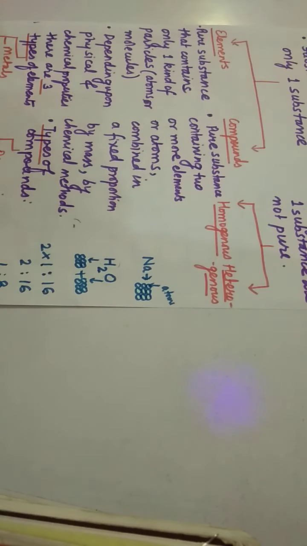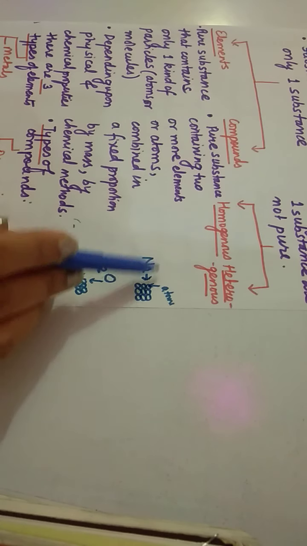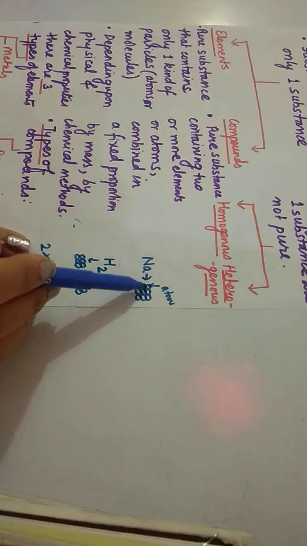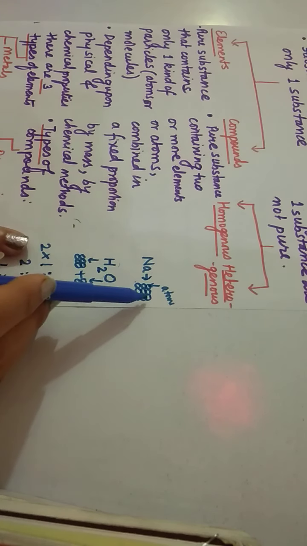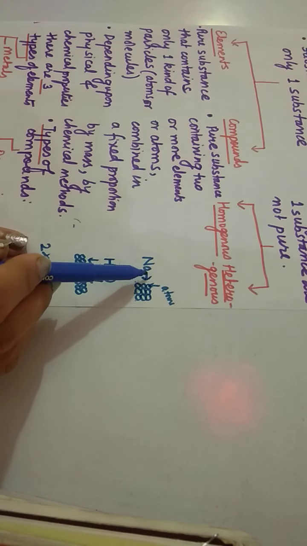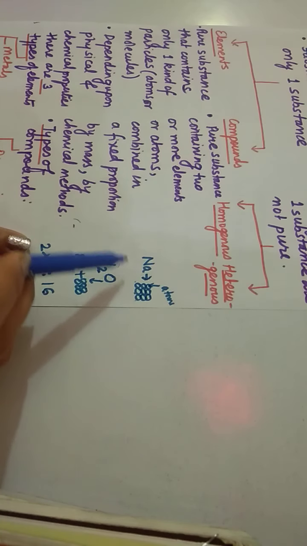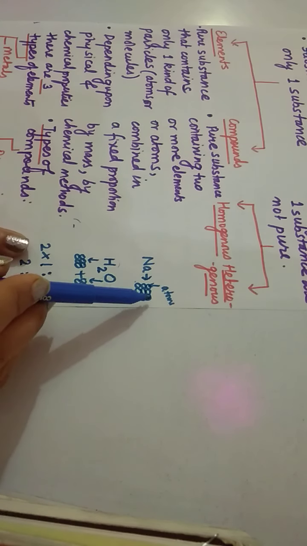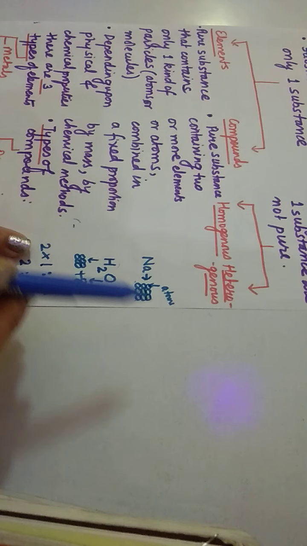Elements are pure substances. Here I have taken the example of sodium. You all know that the sodium element is made up of atoms, many atoms combined together. Sodium is made up of atoms and all the atoms are identical. It is made up of only one kind of atom.